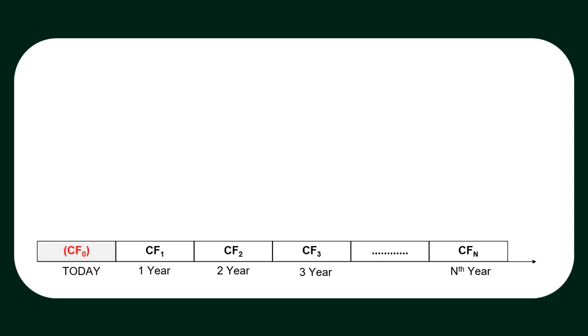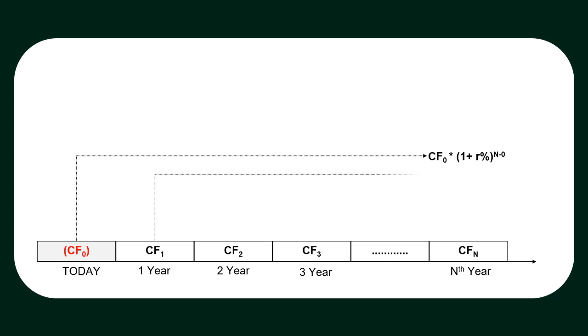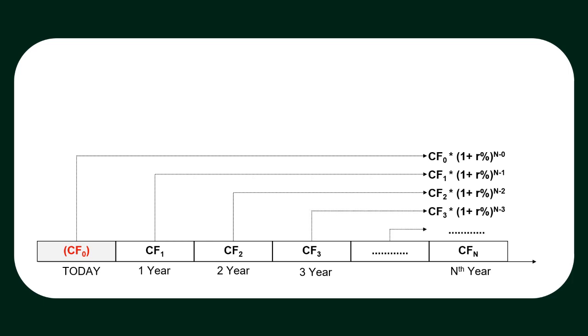Now let's use the same cash flows to calculate future value. To calculate future value of these cash flows, we will compound each cash flow to its future value, such as CF0 by n years, CF1 by n-1 years, CF2 by n-2 years, and so on.